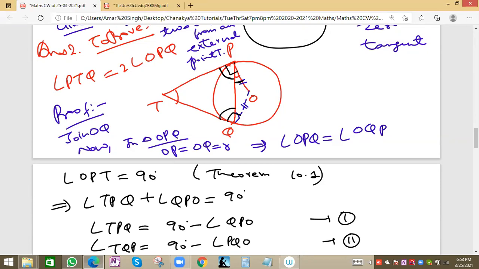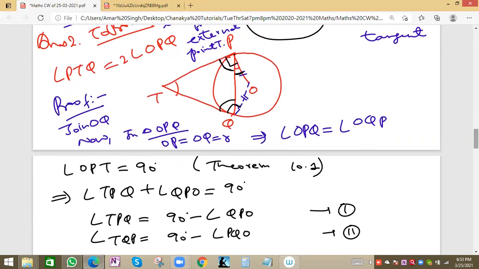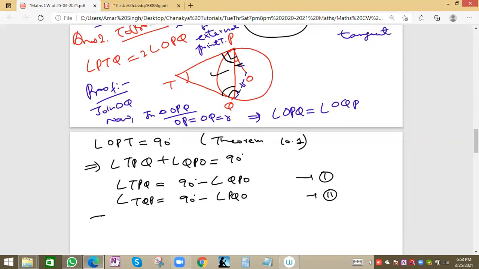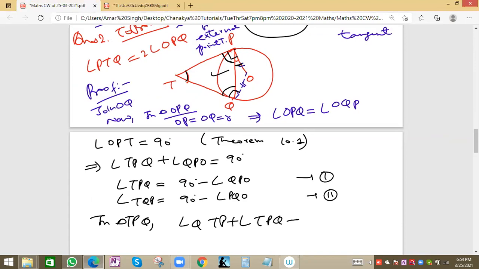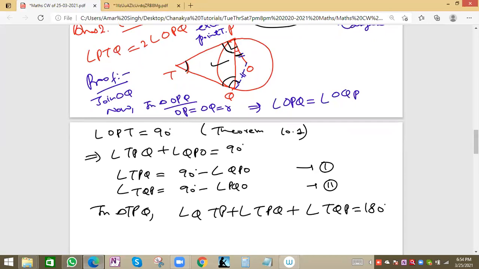Right. Now we can take this triangle TPQ, and in this triangle, angle QTP plus angle TPQ plus angle TQP equals 180 degrees, because the total sum of the angles of a triangle is 180 degrees. Now we can put the values.